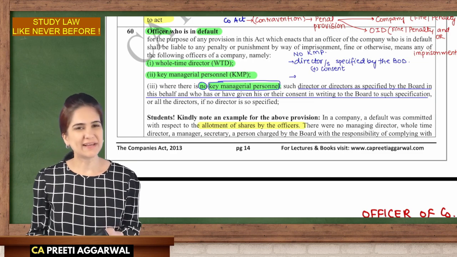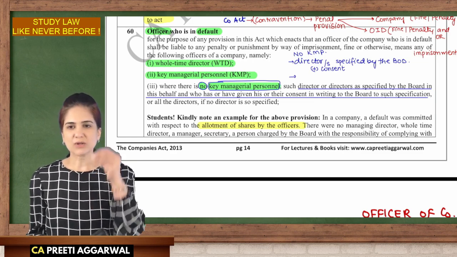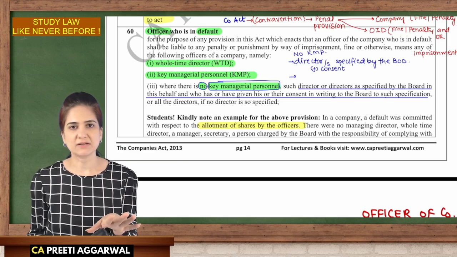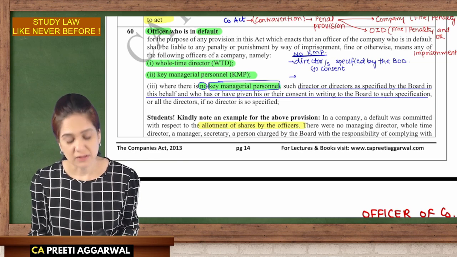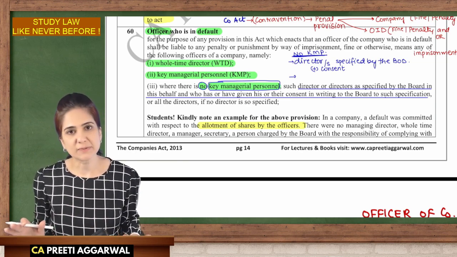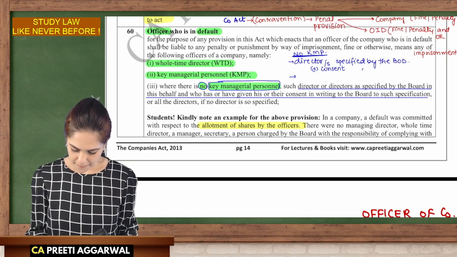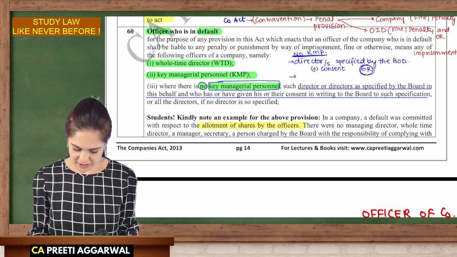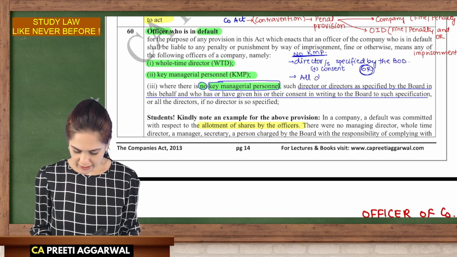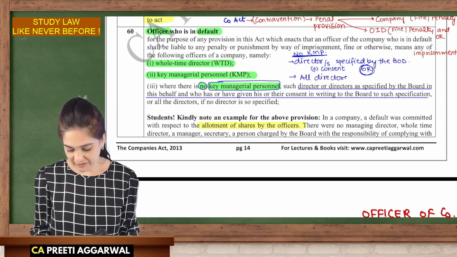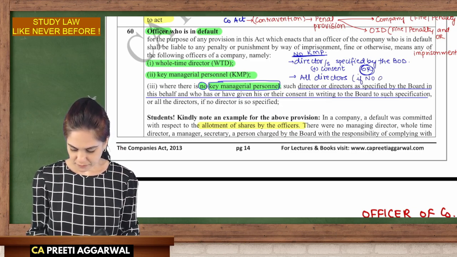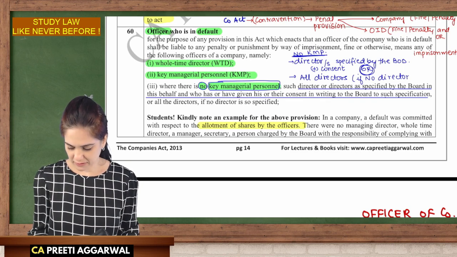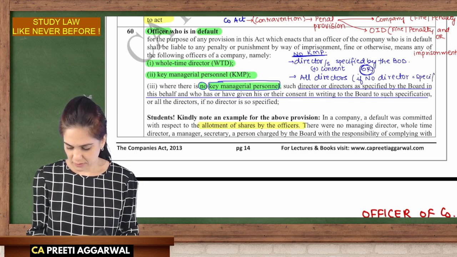Now suppose the board has not appointed or specified any director, and there is no KMP also. Oh, there is no KMP, and no director has been specified. All right. If nothing has been specified, then all directors will be liable. We'll make all of them liable, whether they were aware or not. If no director is specified, then we'll make all of them liable.